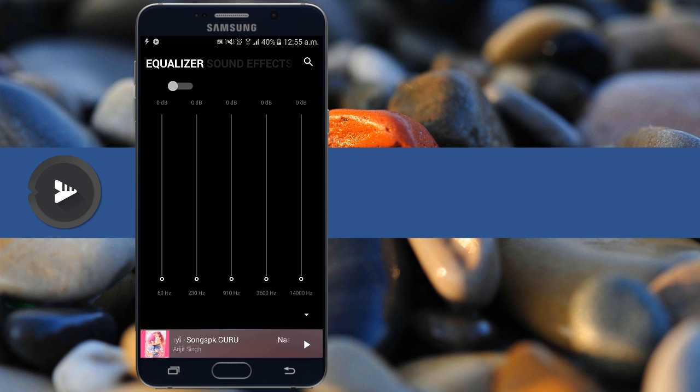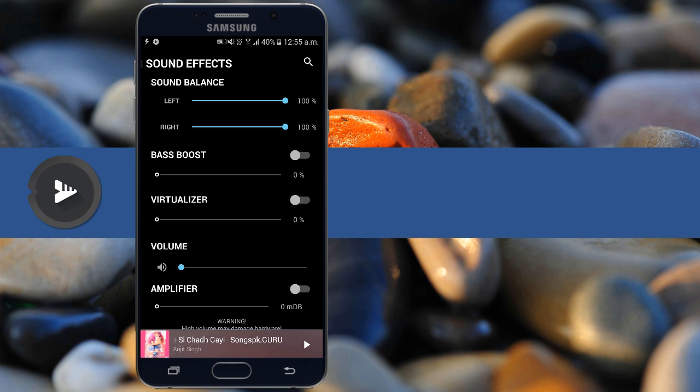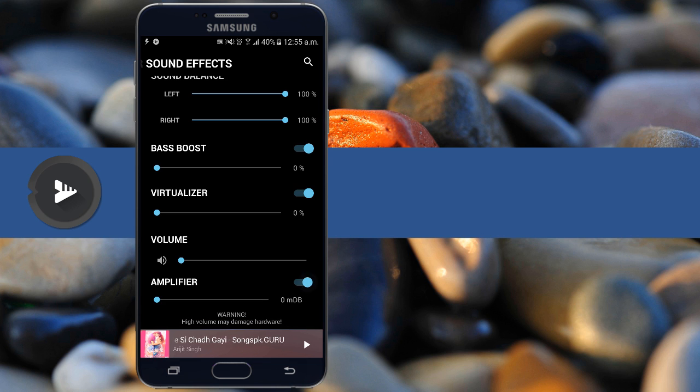It also includes a very cool built-in equalizer, bass boost, and 3D sound visualizer. To sum things up, if you're looking for a music player with a customizable and beautiful UI along with all the features, Black Player is one to get.